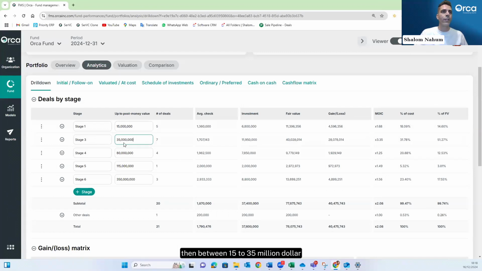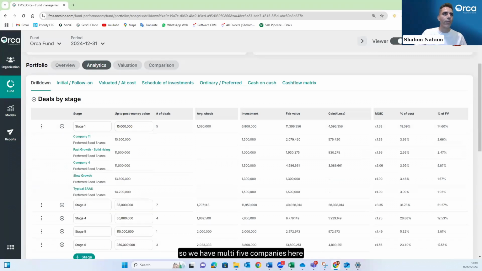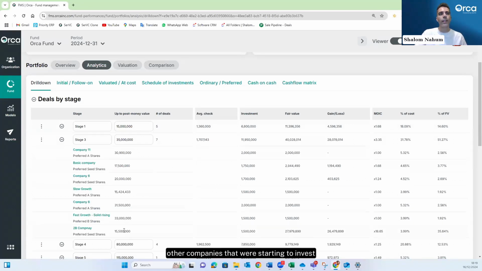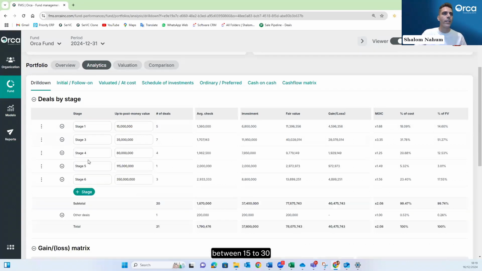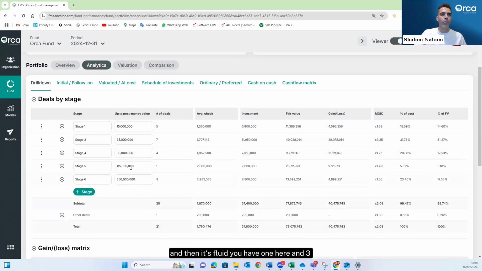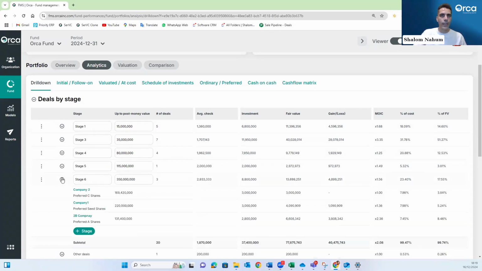Then between 15 and $35 million, we had 7 deals. That's the average check size, and then the performance for each of them. So we're looking at this fund, and we're realizing they're mainly investing in between 15, that's the first check. We can also see the size. So we have 5 companies here. Then we have other companies that we're starting to invest in between 15 and 30. And then we have a few investments where they made follow-on in between 35 and 80. And then it's fluid. You have 1 here and 3 there.